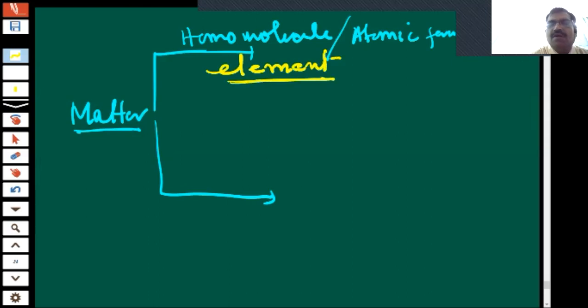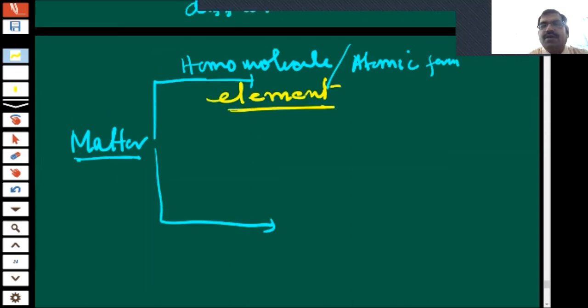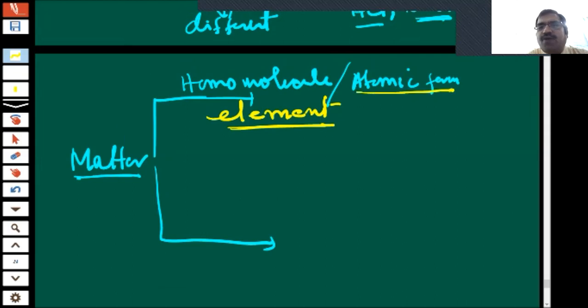In such way you can identify. They are known as element. Okay. Either they should be in atomic form, and if they are in molecular form also, they should be homo. For example,